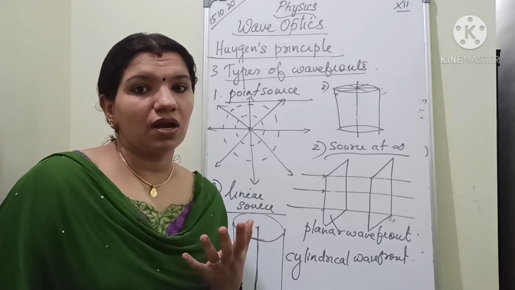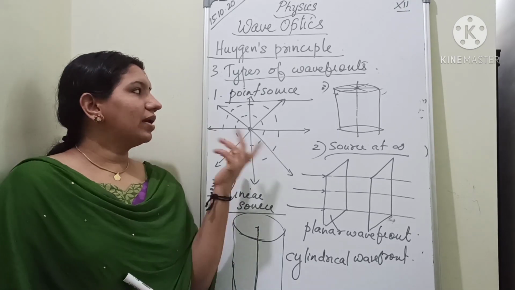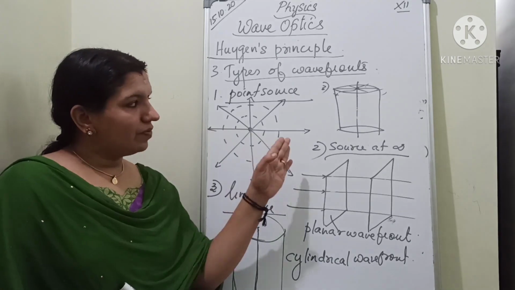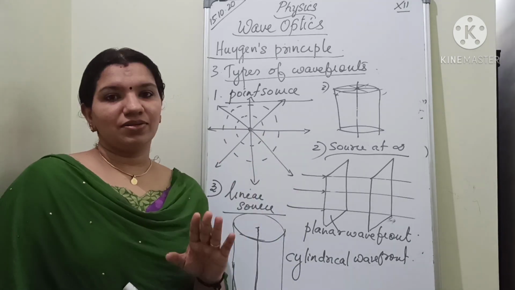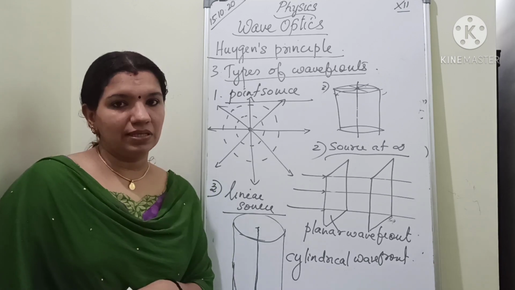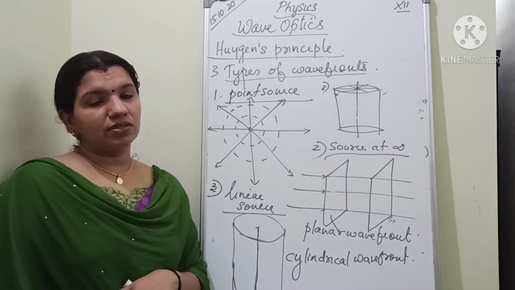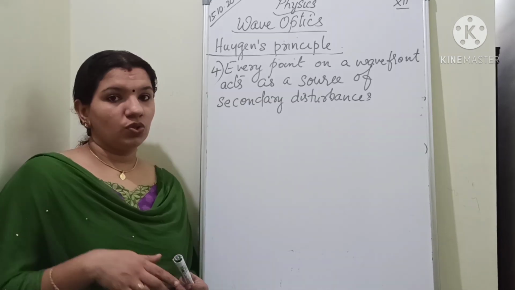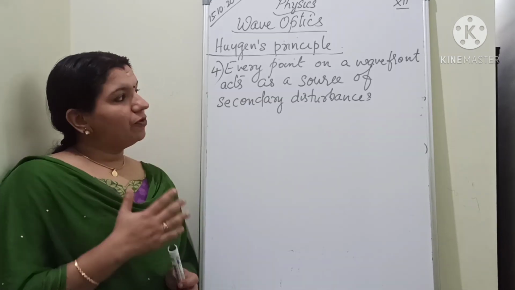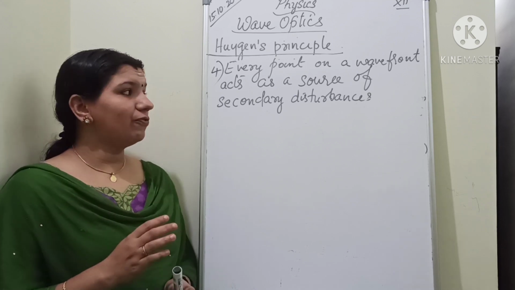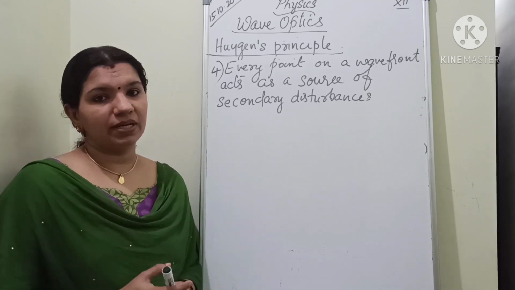Again, diagrams are asked to draw from this section. You are given a point source and asked to draw the diagram. Then you are given a linear source, like a slit, light coming from a slit. Questions like that can also be asked. Clear? Okay. So the next point is, every point on a wavefront acts as a source of secondary disturbances.